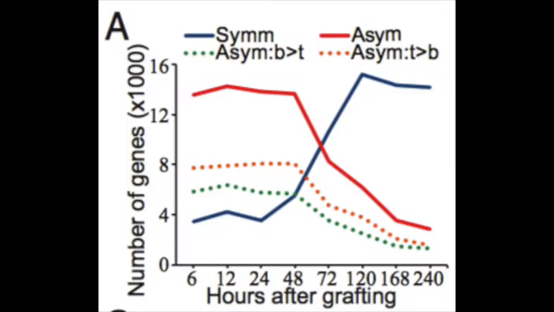Yeah. And I think that the real eye-opening moment was when we realized that there were actually a lot of genes that were being asymmetrically expressed at the junction. So they were being more highly expressed on one side than the other. Okay. And we then went on to discover why there was this, we think, inherent asymmetry, why some things are activating first on one side than the other. So the tissues were not behaving the same on either side.